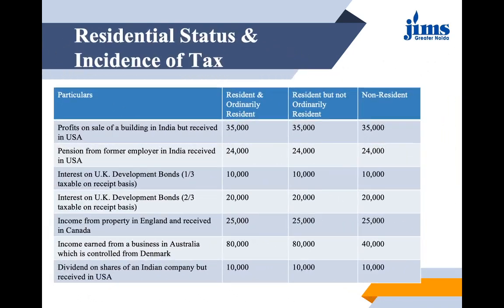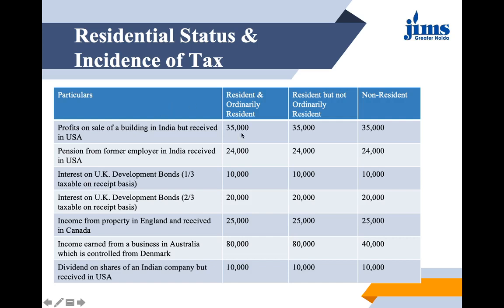I have made a table here where I have put these particulars, like profits on sale of a building in India but received in USA. I have made three columns for what amount of the income would be taxed in India. First column is for resident and ordinarily resident in India, the second column is for resident but not ordinarily resident, and the third column is for non-resident.